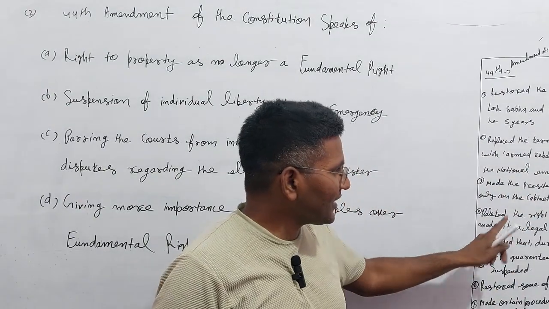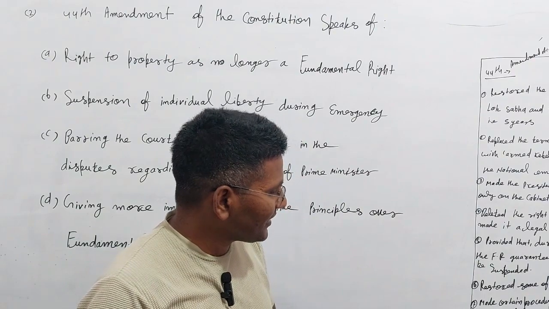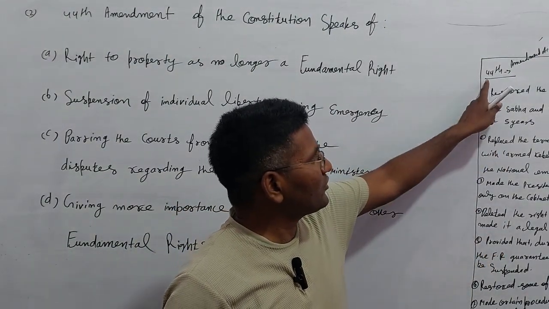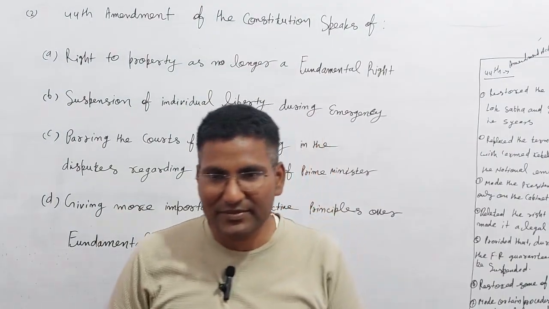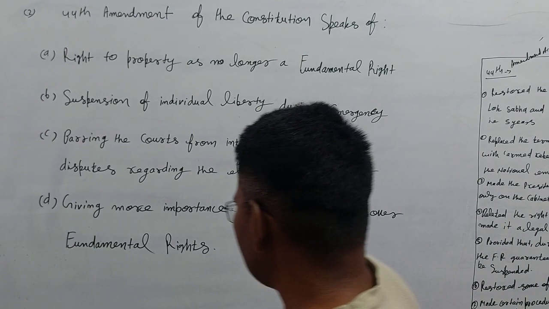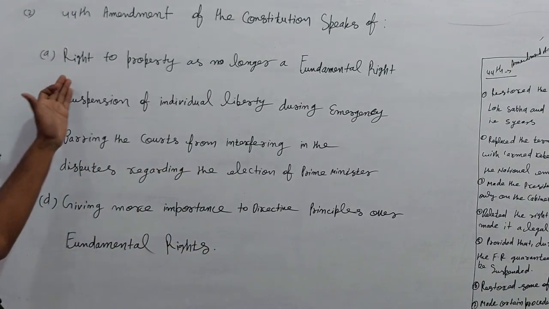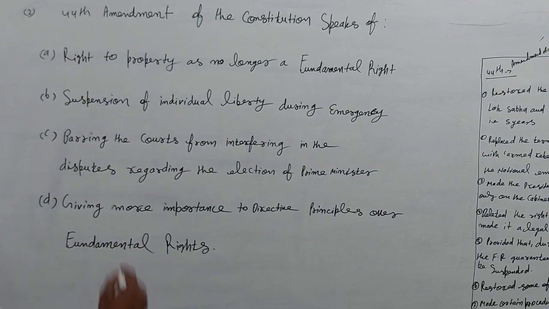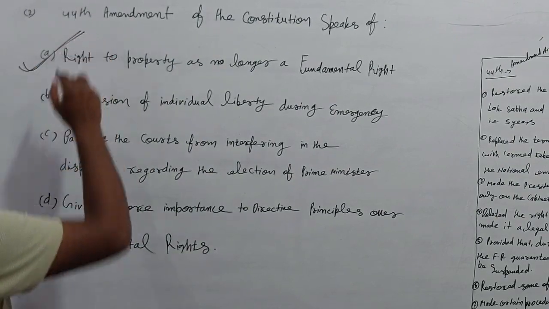So the right to property was deleted from the fundamental rights and made a legal right in the 44th Amendment 1978. So read the option: the right to property is no longer a fundamental right. This is your right answer.